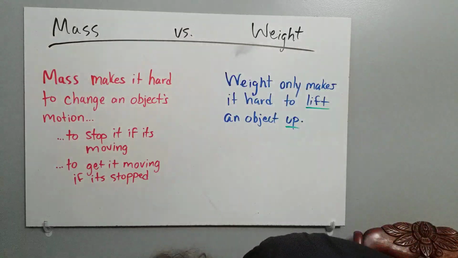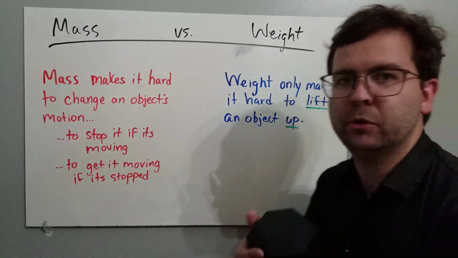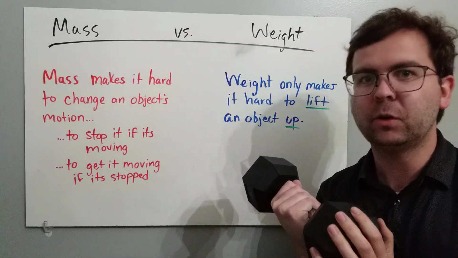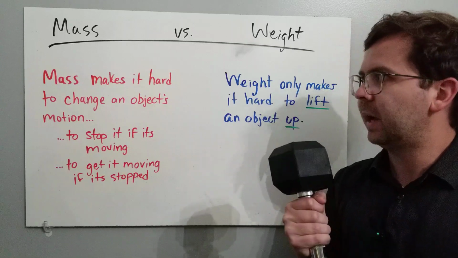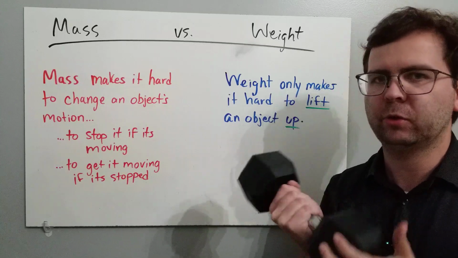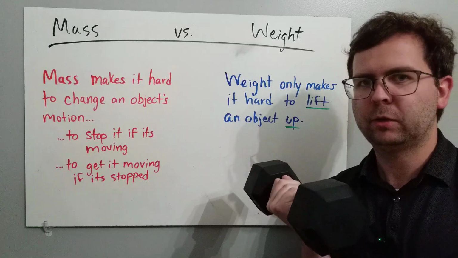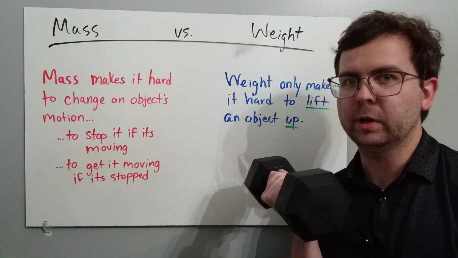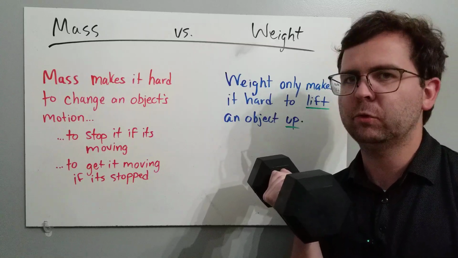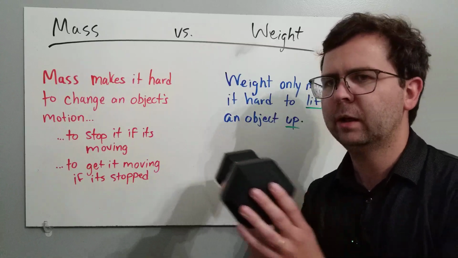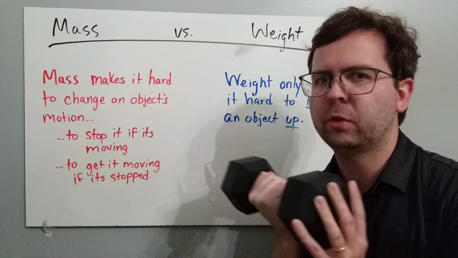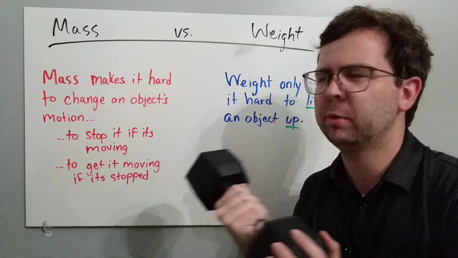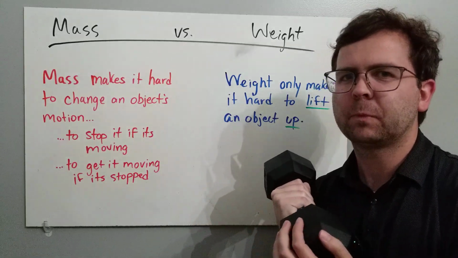So, for an example, I have a 20-pound dumbbell here, and this dumbbell has a lot of mass and weight. It has both mass and weight. Mass is what makes it hard to change its motion. So right now, it's not moving. So to change the motion of this dumbbell, I need to apply a force and get it moving. And its mass makes it kind of hard to do that. So if I want to get it moving back and forth, the mass is what I'm fighting against. It's tough to get it pushed back and forth because it's hard to change its motion.